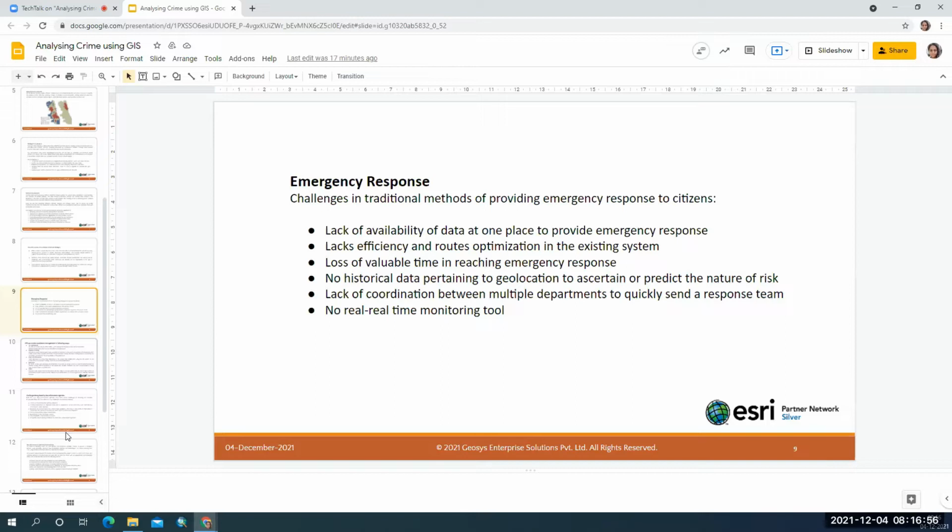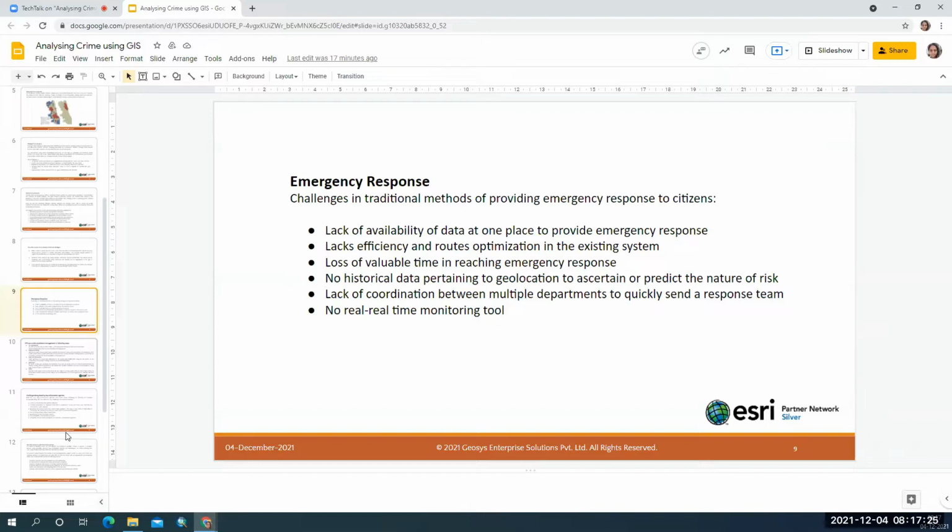And there is loss of valuable time in reaching emergency responses. Sometimes people are not aware of how to use an application and how an application works. Even when we provide them with different applications to use for emergency response by creating an application and sending it to them, the people are not aware of how to use that application.